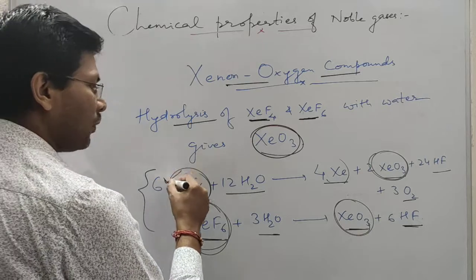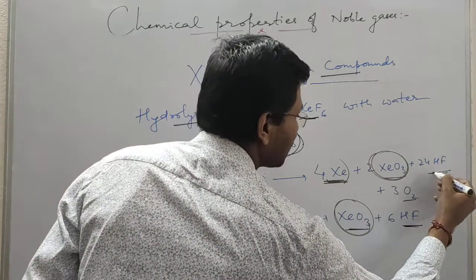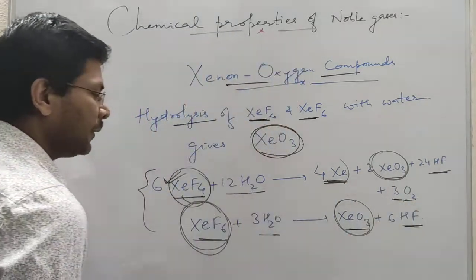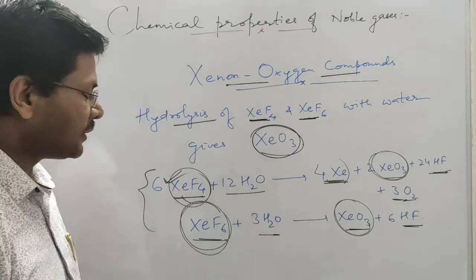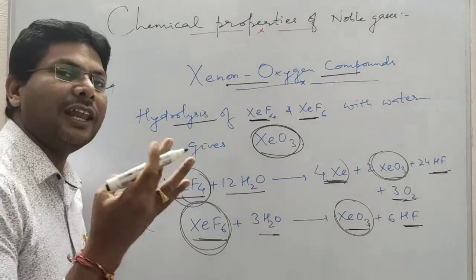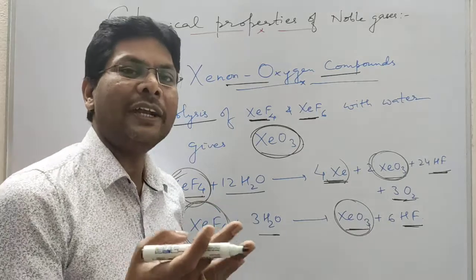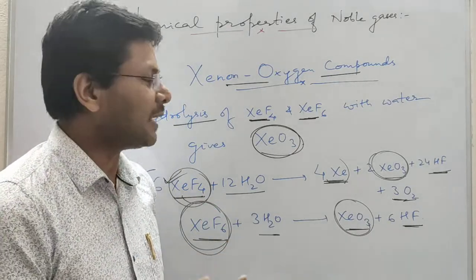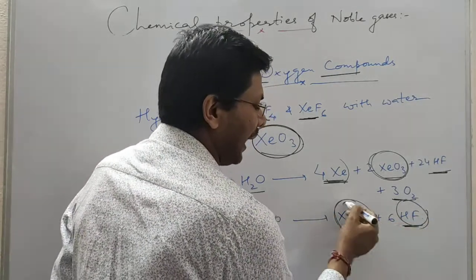If we take tetrafluoride, then xenon is also formed, HF is also formed, and oxygen is also formed. So hydrolysis of xenon fluorides generally gives xenon oxide, HF and oxygen. In some cases we will find only HF and xenon oxide.